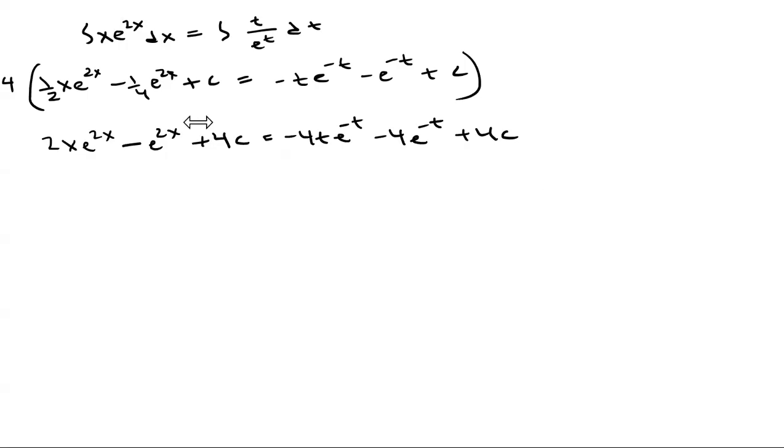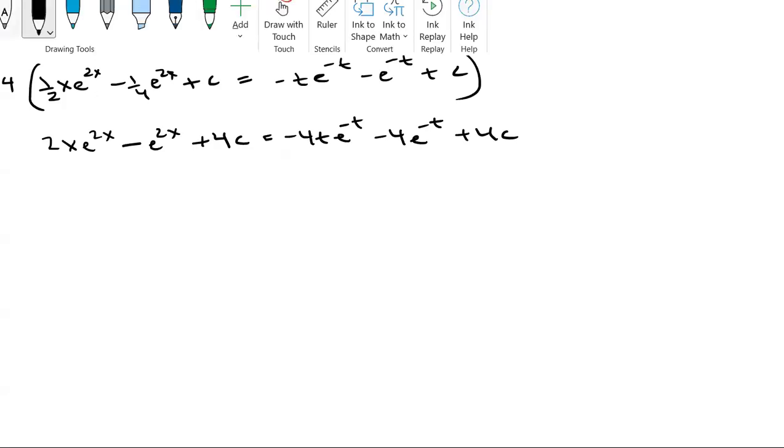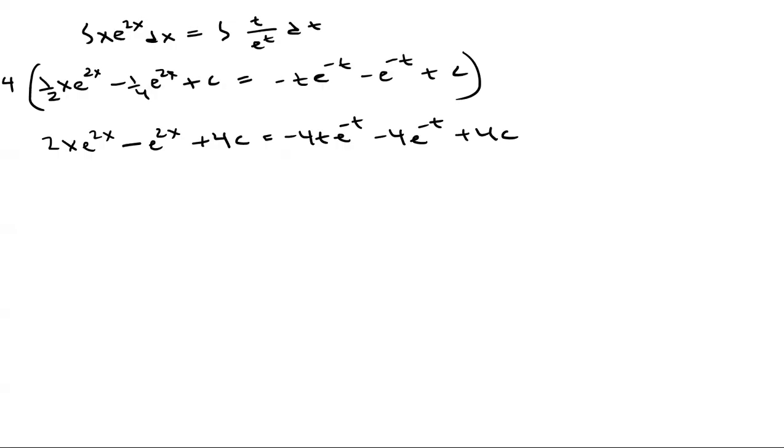I'm actually going to backtrack here a little bit. This c here, I should have brought that over first, but it doesn't matter. I should have labeled this C1 and then C2, so this would be 4C1 and then 4C2. When we swing this over here, we'll have 4C2 minus 4C1, and that's just going to be a big C. No matter what we do with that C, it just becomes a big C.